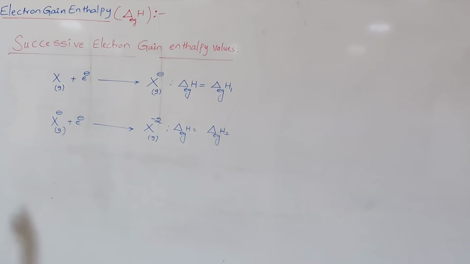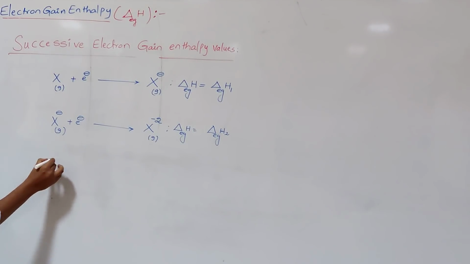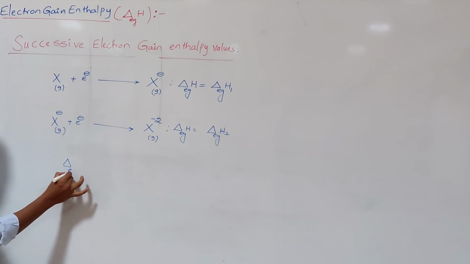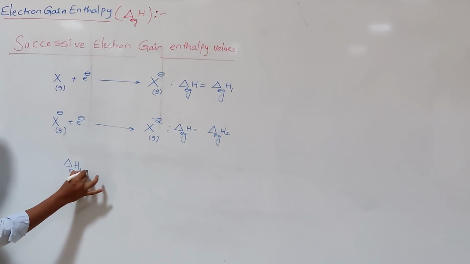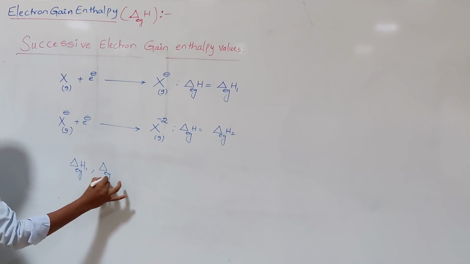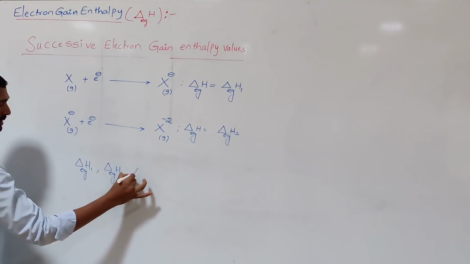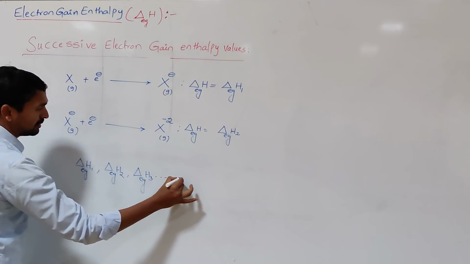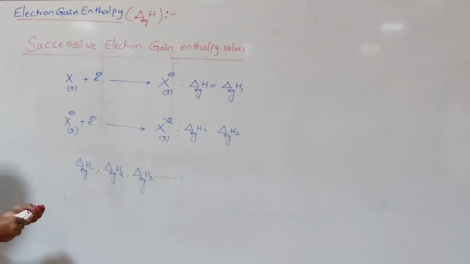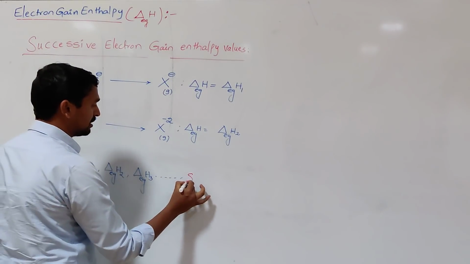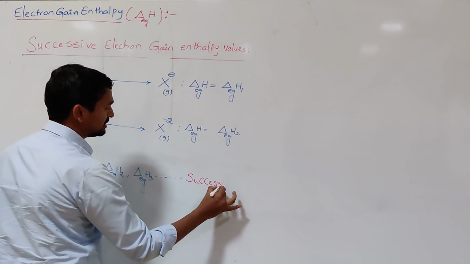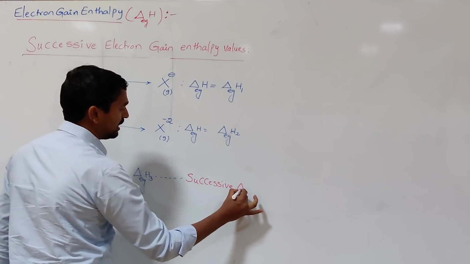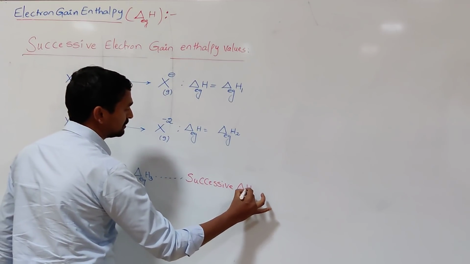Then a fourth electron you can add, to X minus 4, like that. So delta EgH1, delta EgH2, delta EgH3, and so on, are called simply successive electron gain enthalpy values.